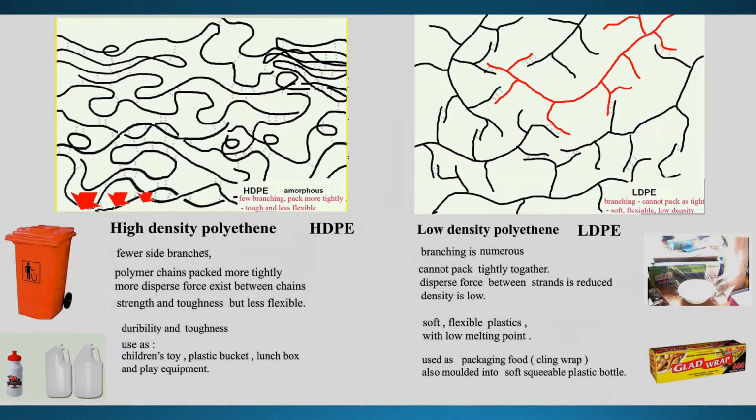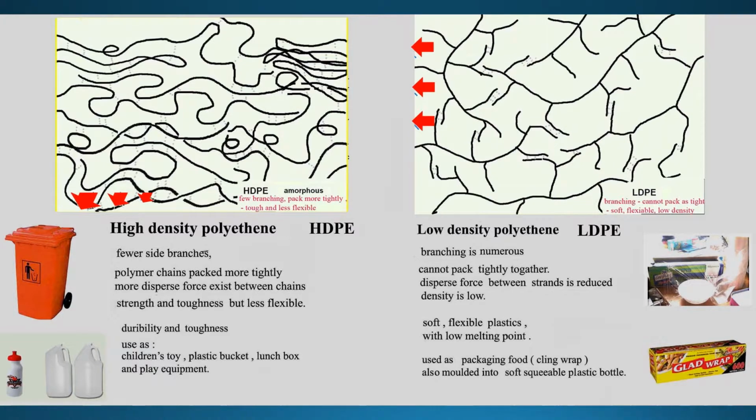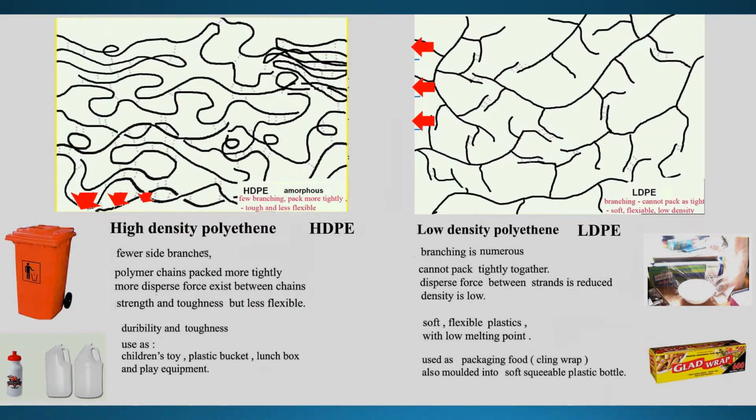And these plastics are soft and more flexible. You can use them for glad wrap, plastic bags, or squeezable plastic bottles. They are a soft type of plastic. Now I'm going to apply force to pull it, and you see what happens. When I apply force to pull, it will stretch and stretch and stretch.